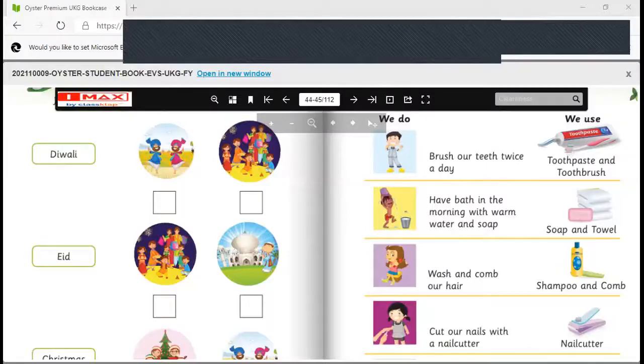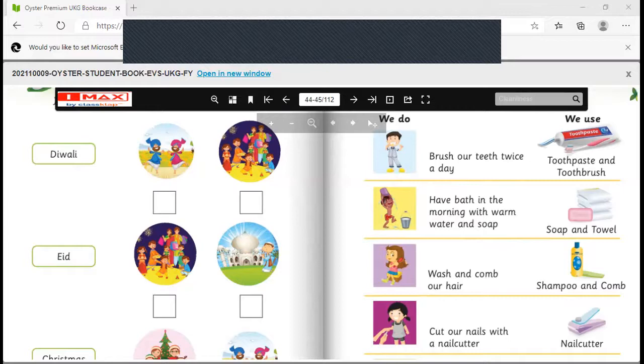Let's start. We do and we use. Here some objects are shown, and here are the ways we can clean ourselves. Brush our teeth twice a day. We use toothpaste and toothbrush. Have a bath in the morning with warm water and soap. We use soap and towel.